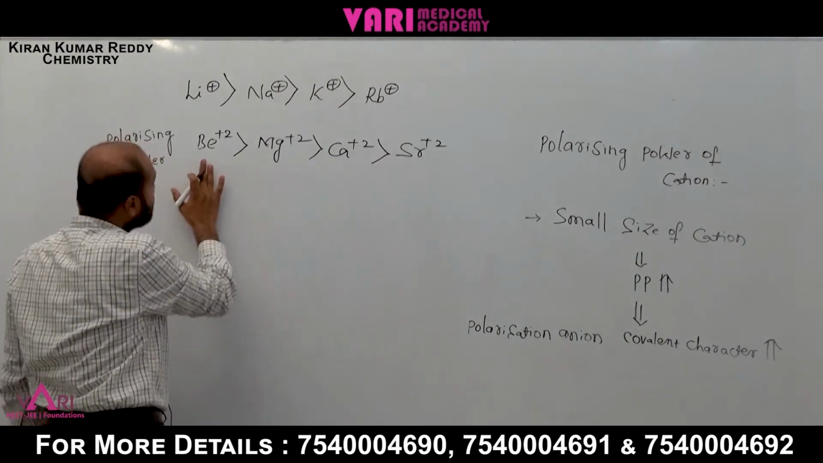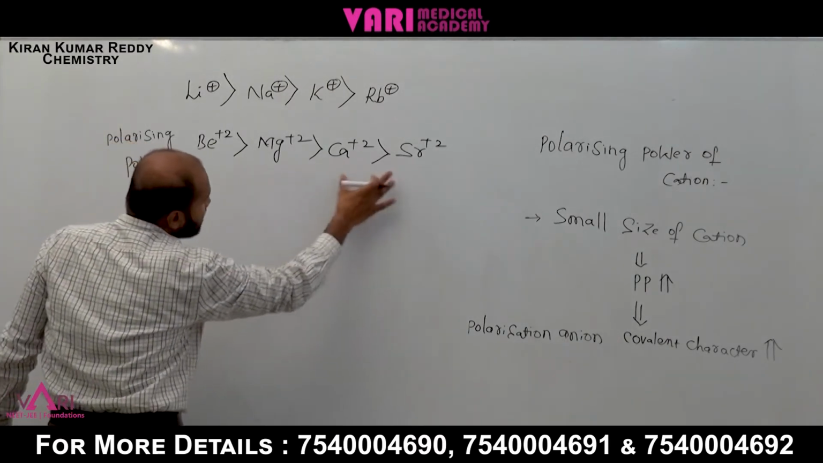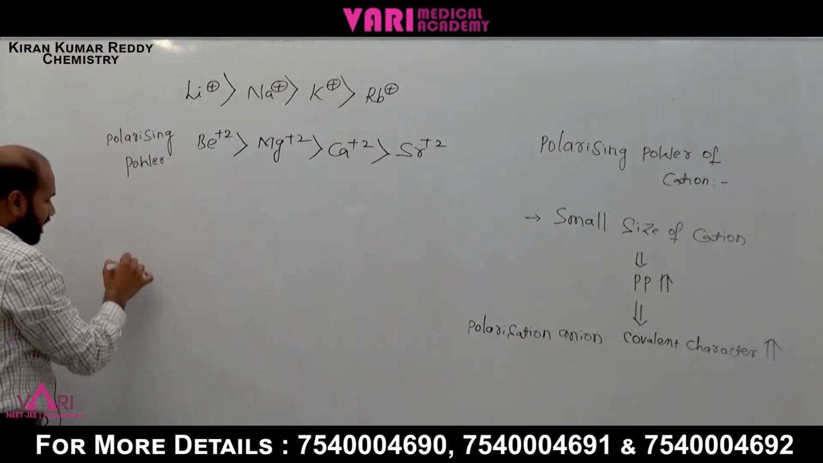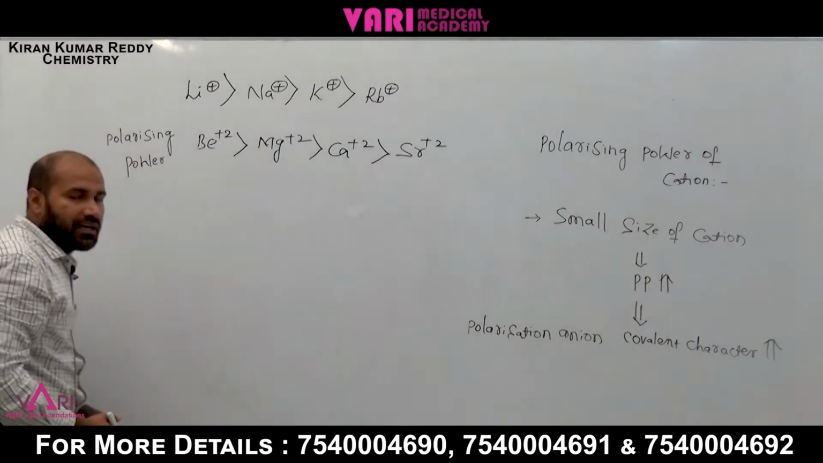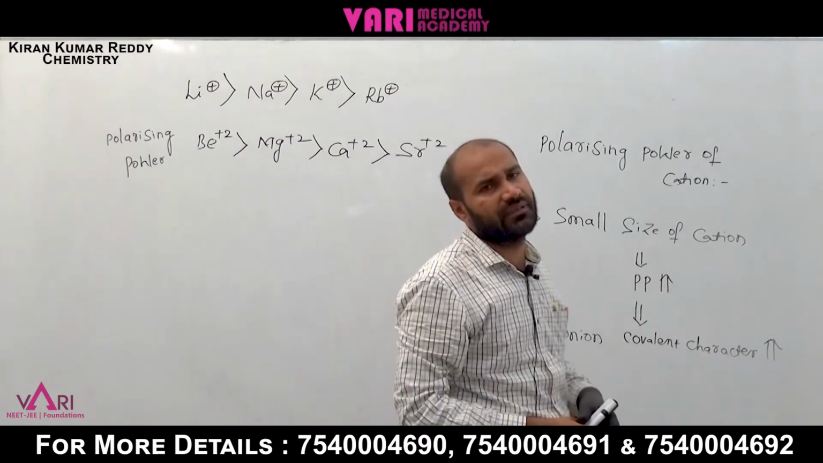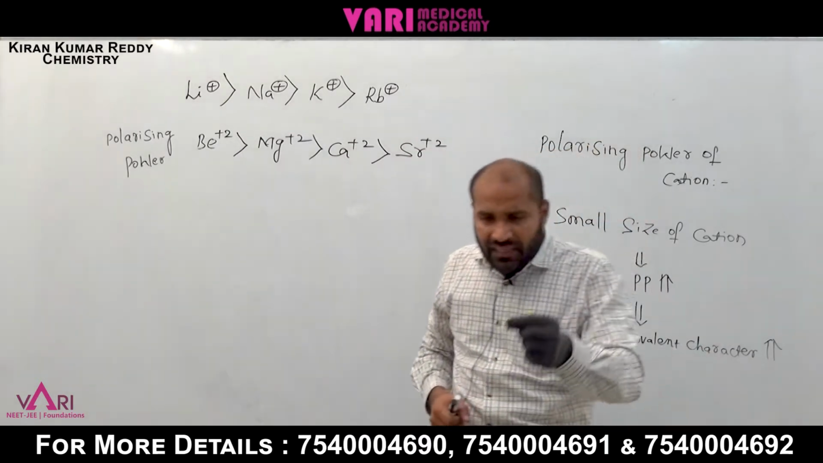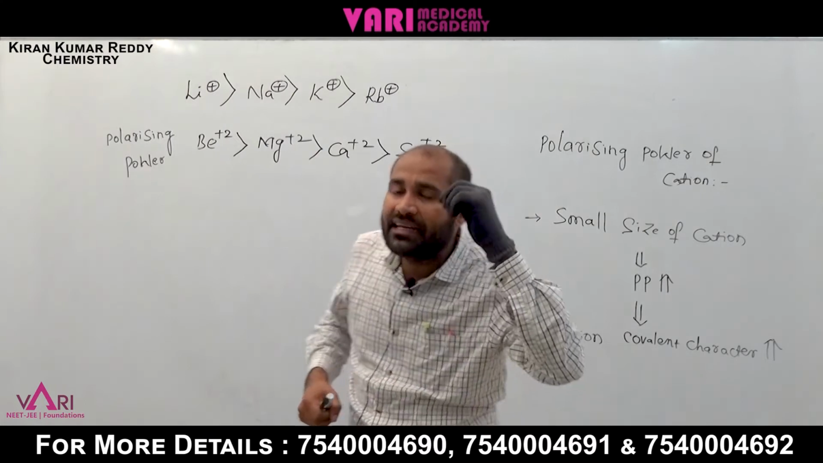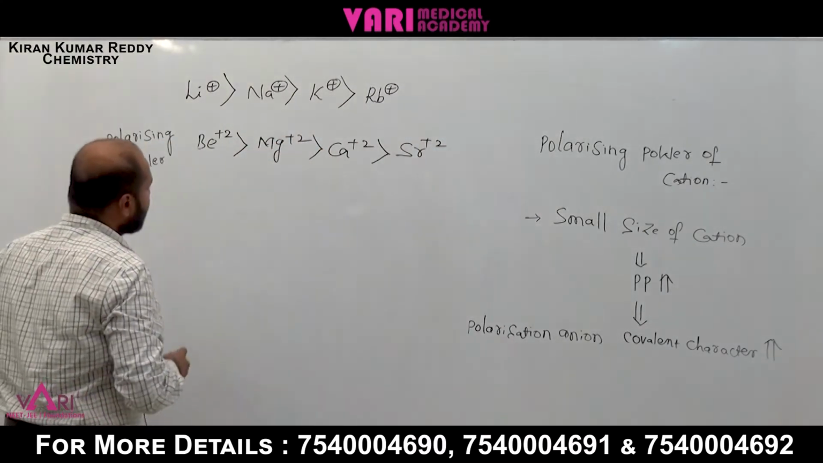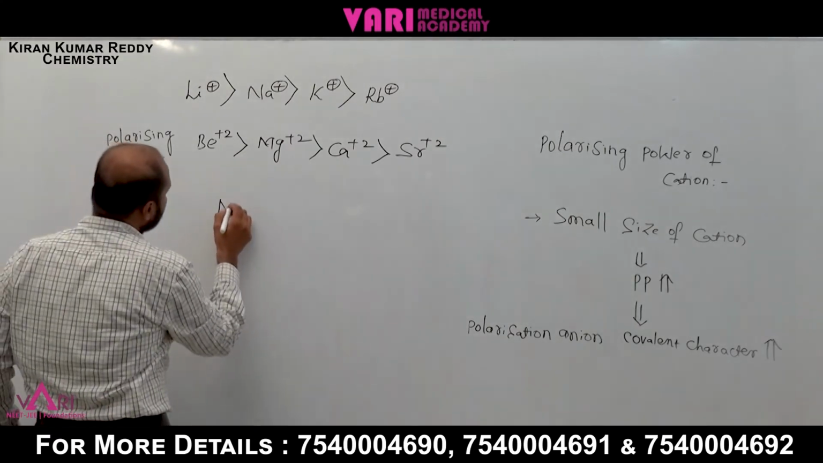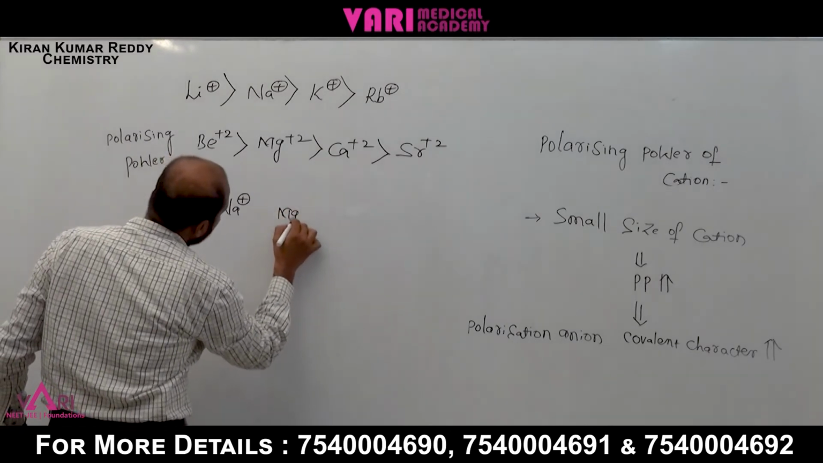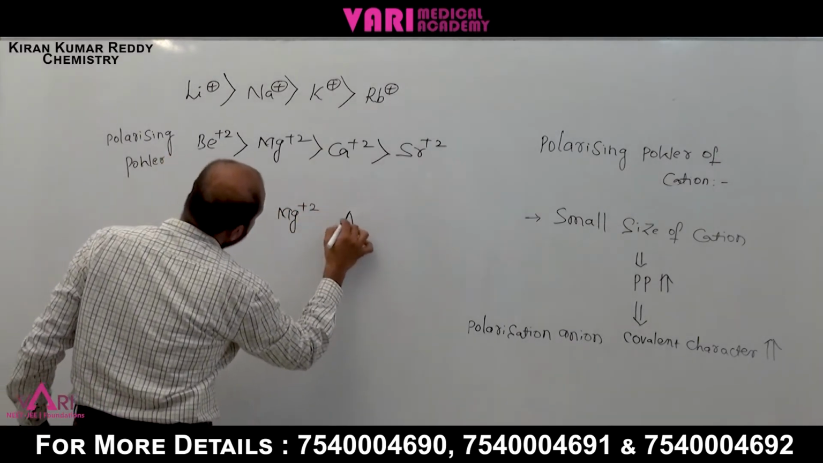Understand, students? Beryllium, magnesium, calcium, strontium. Now what is happening? From beryllium, magnesium, calcium, from top to bottom the number of shells increases. When the number of shells increases, what is happening? The nuclear attraction on the outermost electron decreases. That's why the size increases. We can take another example: Na plus, magnesium plus 2, Al plus 3.